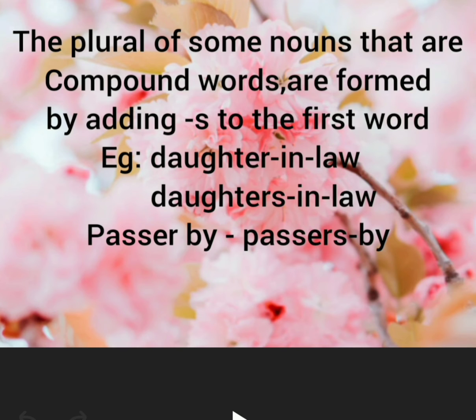For example, daughter-in-law. When you want to write the plural form of daughter-in-law, we have to add s to the first word. That means daughter becomes daughters-in-law. That is the plural form of compound words like daughter-in-law. So the plural form of daughter-in-law is daughters-in-law.